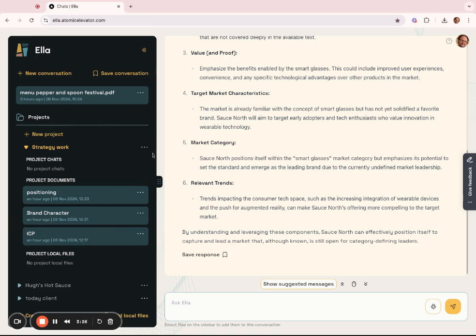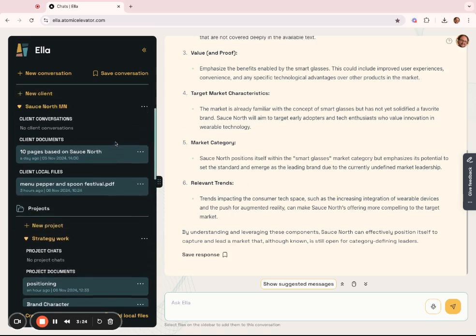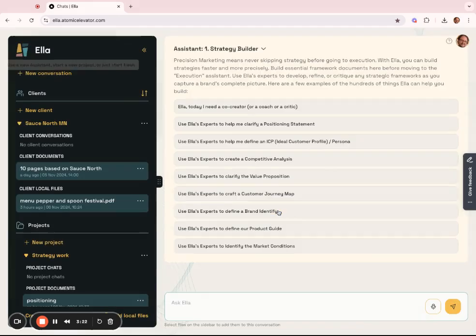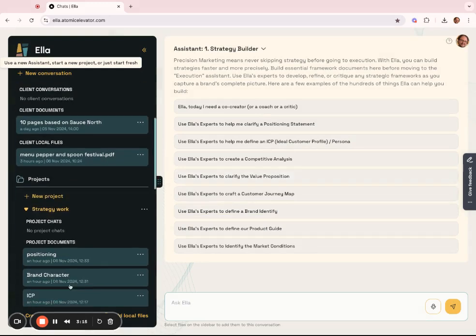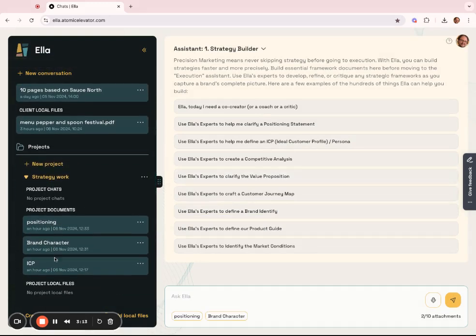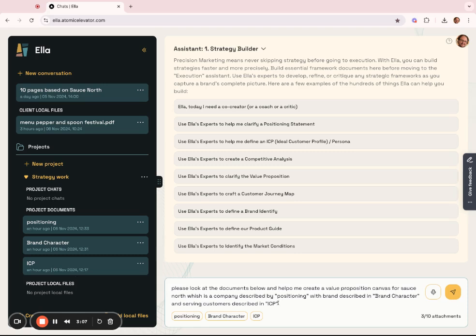Anytime you do want to use those, let's say we just start a new conversation, and here it's a strategy builder one, right? We could say, let's look at our positioning, brand character, and ICP, and we'll ask Ella to do something new with this. I'm just going to show you a little bit of best practice, which is when you attach files here, reference them and describe what's in there.